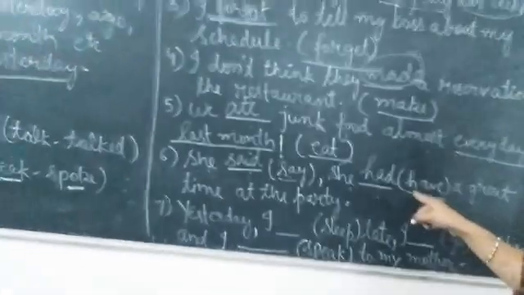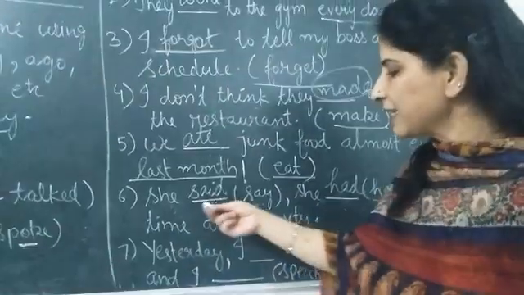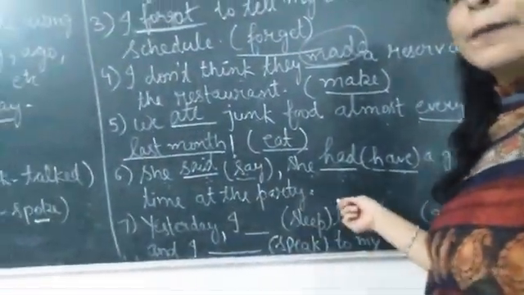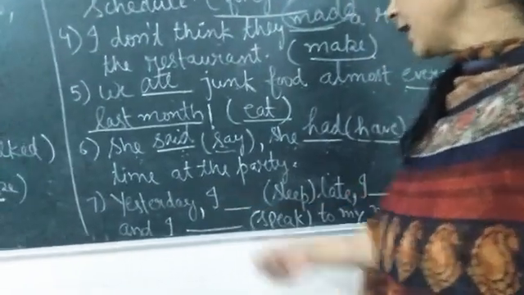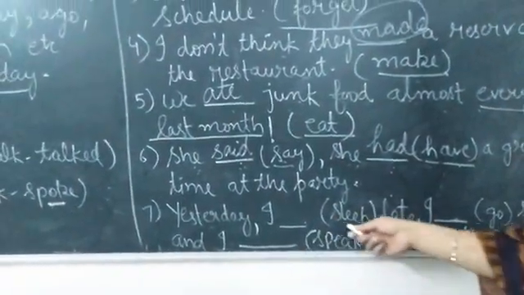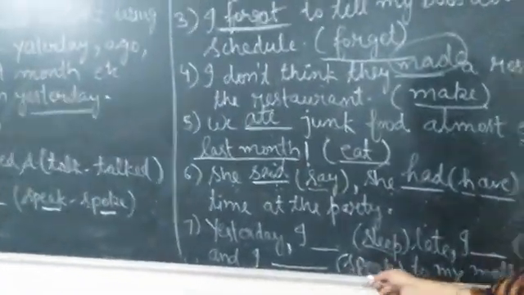This is to have something. Okay. This have is not the helping verb. This is to have something. So she said she had a great time at the party. Then yesterday, this is again, we have 3 fill-ups here. We need to use 3 verbs. One is sleep, one is go, and one is speak here.